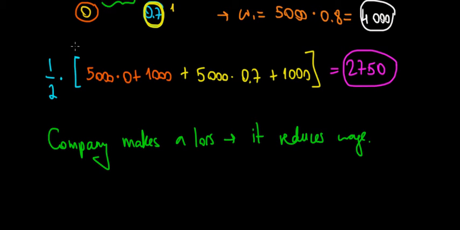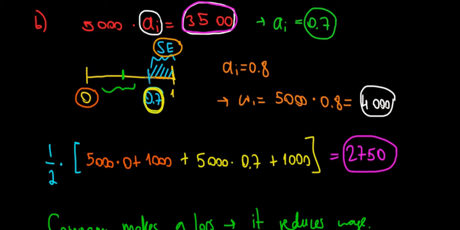Now, what happens when the company reduces the wage? Let's see on the graph so we can understand it better. If it reduces the wage, so instead of paying 3,500 euros over here, which made the worker indifferent between wage and self-employment, the wage is going to go down. Let's say it's going to shift somewhere over there. Now, with the same logic, the workers that are better off being self-employed are going to be self-employed, meaning that more workers are going to be self-employed and the wage paid by the company is going to be reduced. Now, the question is, what is that wage? What's going to be the ability that makes the worker indifferent between self-employment and working for the company? That's going to be this ability that we're looking for right now.